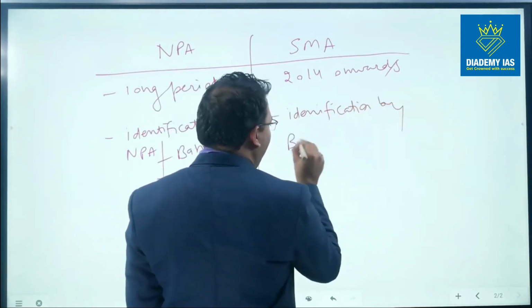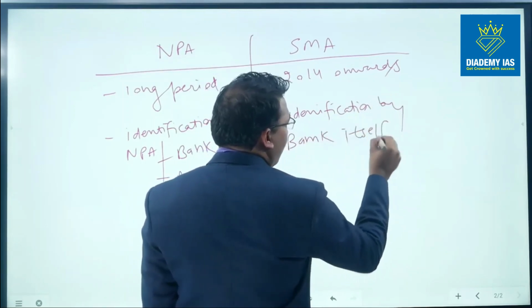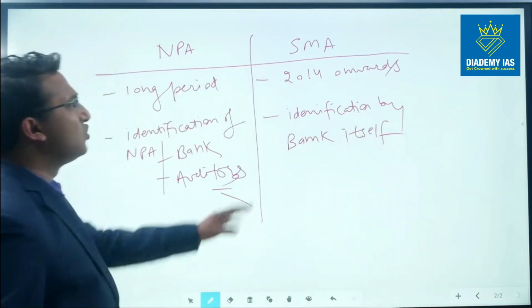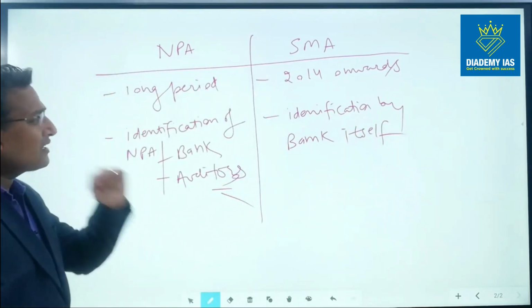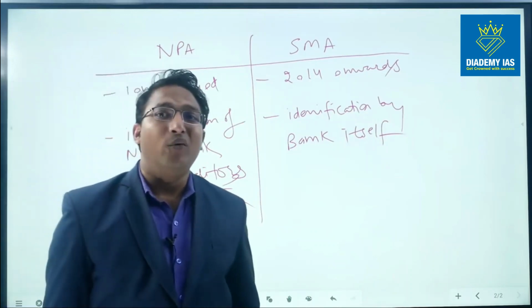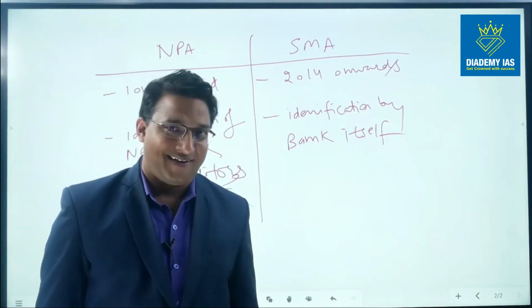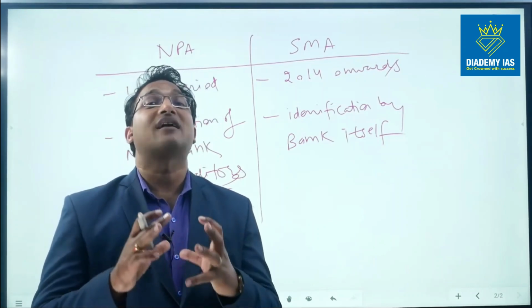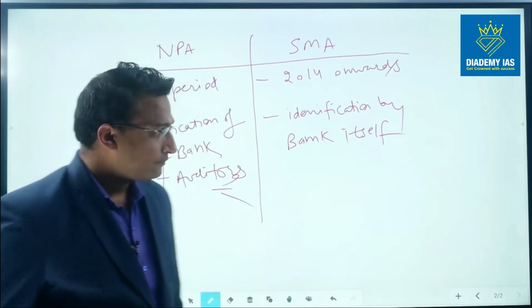So the bank has no hesitation in the classification of an account as the SMA, because there is no impact on the profitability. But in case of NPA, the bank is really hesitant to classify the amount as the NPA because it will adversely impact the profit of the bank. So the bank always avoids the classification of the account into the NPA, right?